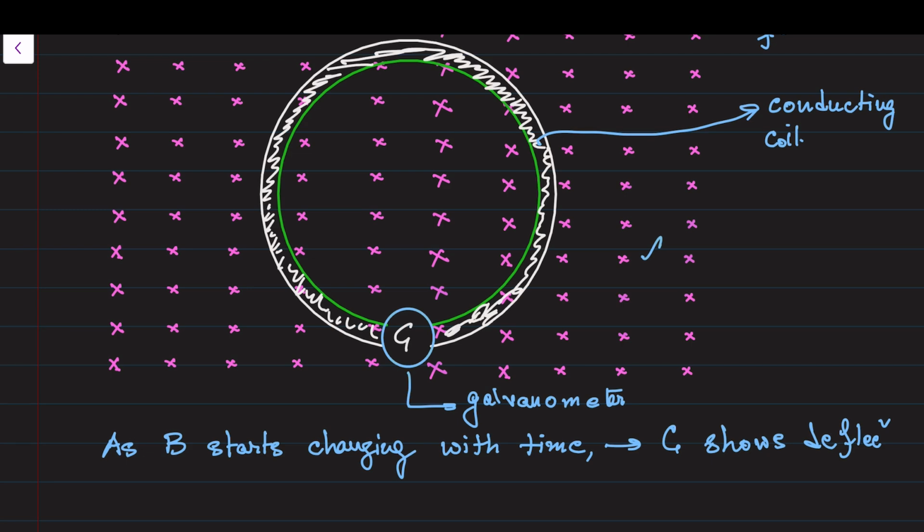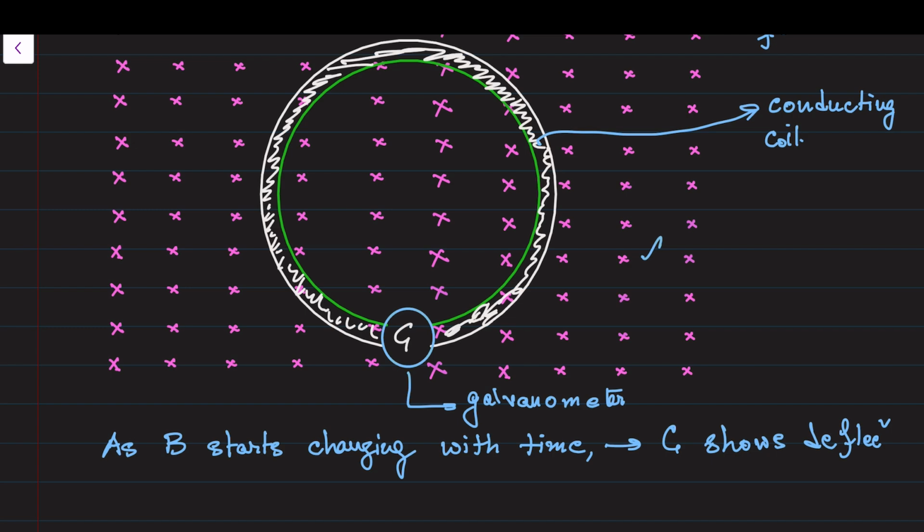So only electric force is possible. But we have seen electric force is possible only because of an electric field, and up till now we used to believe that it is only due to excess charge, but here there is no excess charge. So the electrostatic field is not possible.